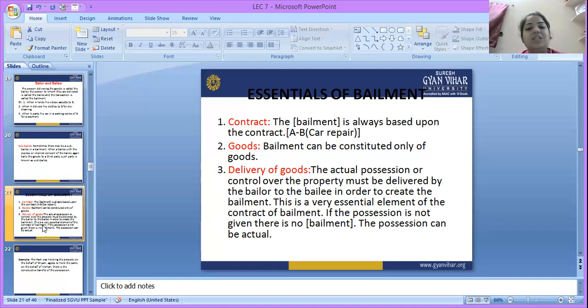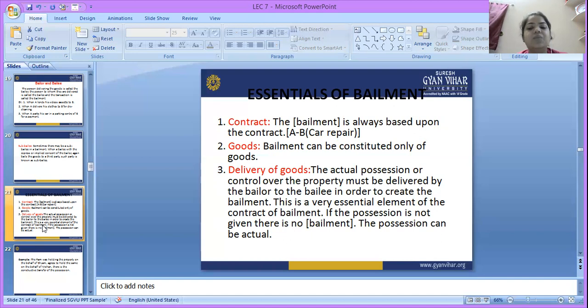Under the contract between both parties, you are allowed to use this car only in a particular city. So the other party has to fulfill that obligation. He cannot take that car out of the city.